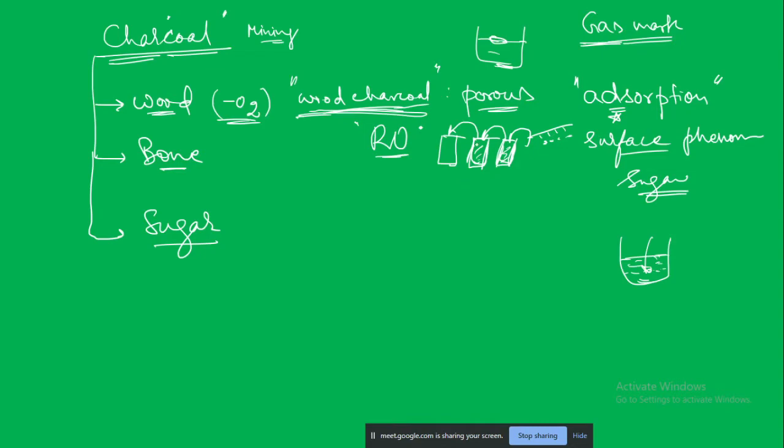Okay, Sir, I have a doubt. Yeah. Then, as you told, this wood charcoal is used in RO, in the water purifier. Yeah. So there is no harm. No harm. It is because this wood charcoal is made from nothing but wood, and that too it is burnt in the absence of oxygen.